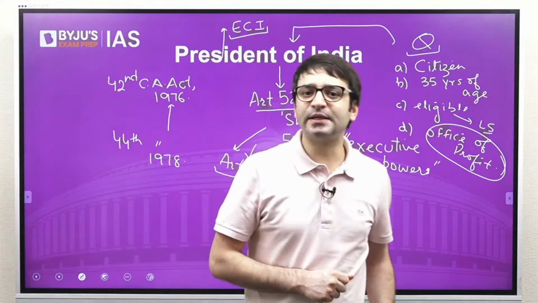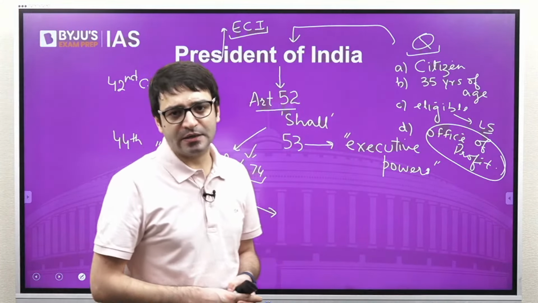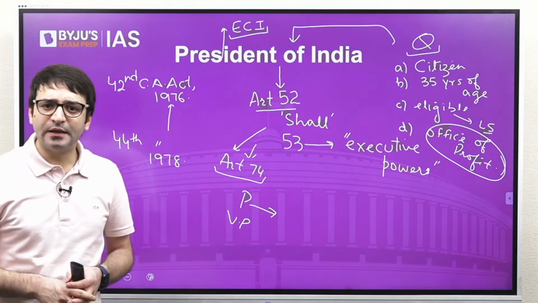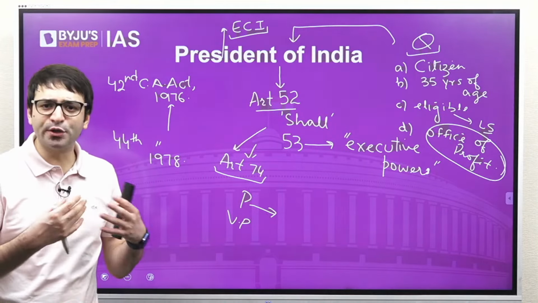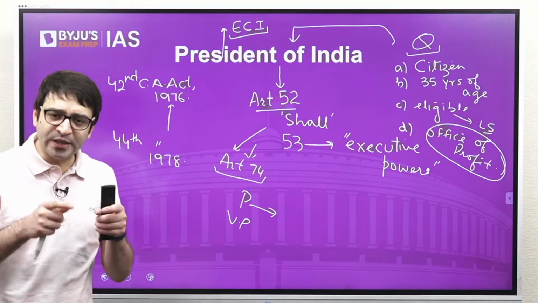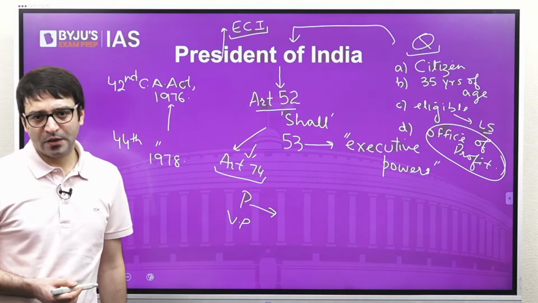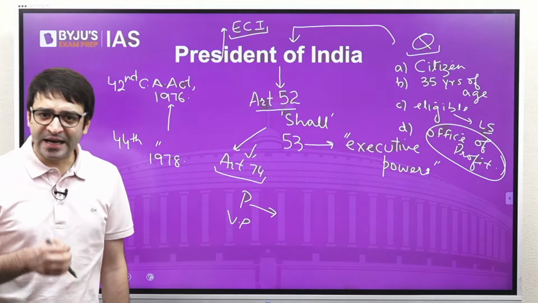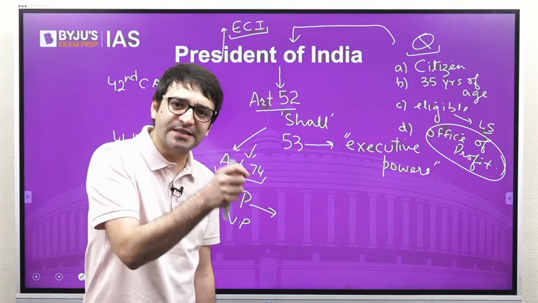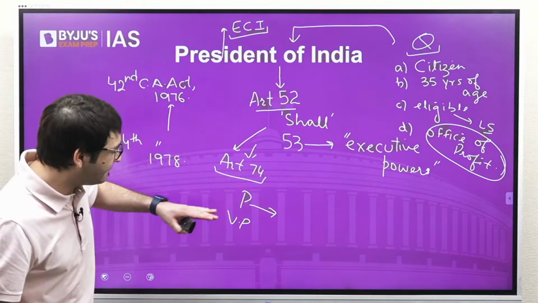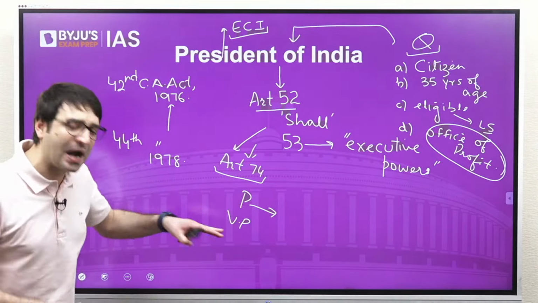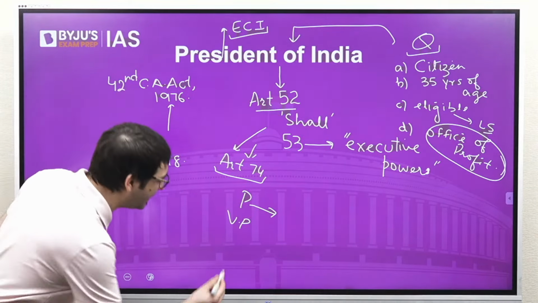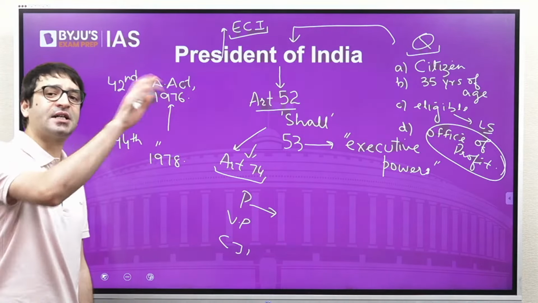And this is when in 1969, when President Zakir Hussain died, suddenly died, then V.V. Giri became the acting President of India. Then he also wanted to resign because he wanted to contest the President's election. During this period, a law was passed called President Discharge of Functions Act 1969. And it is this President Discharge of Functions Act 1969 which says that if there is a vacancy in the office of the President, Vice President will act as the President of India. If there is a vacancy in the office of the Vice President as well, then Chief Justice of India will act as the President of India.